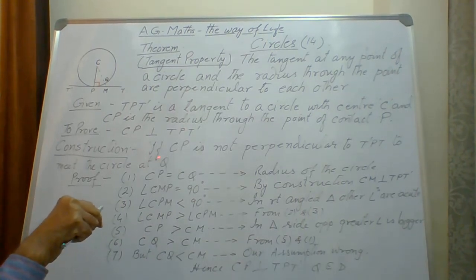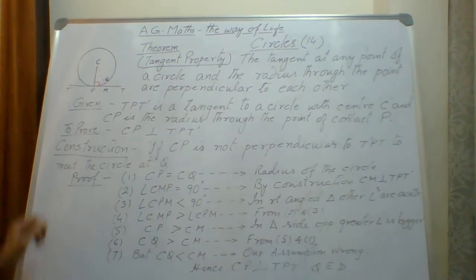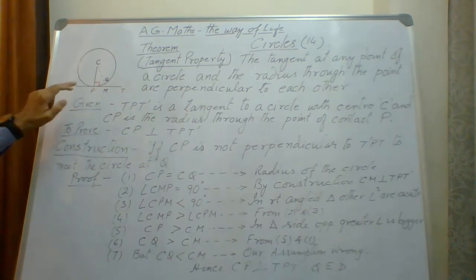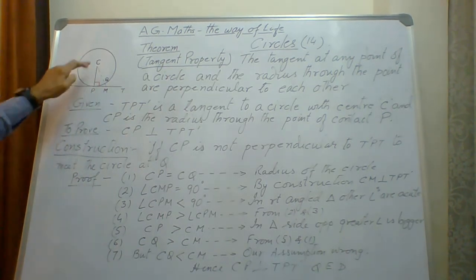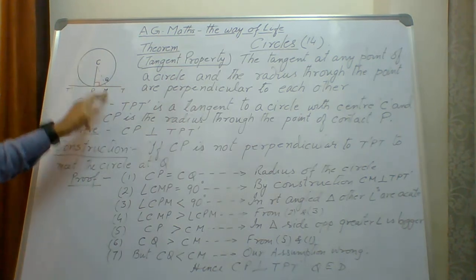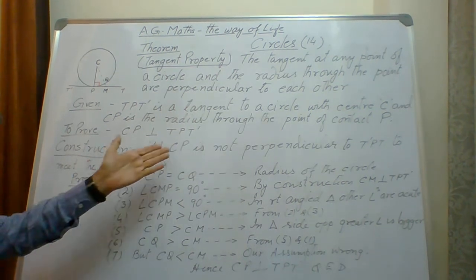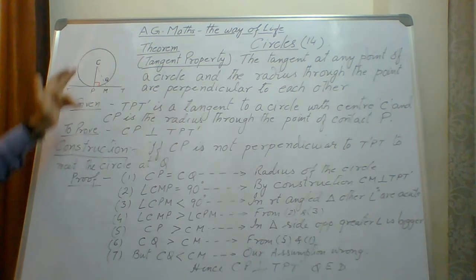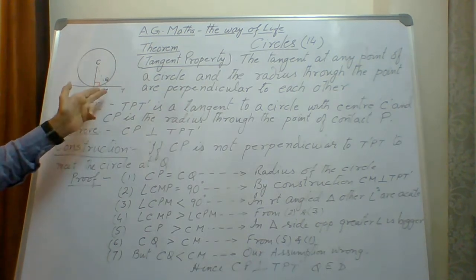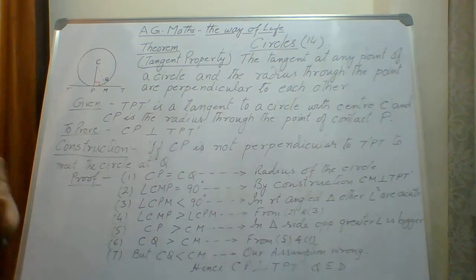Construction: we assume CP is not perpendicular to T P T dash. If this straight line is a tangent but is not perpendicular to CP, let CM be perpendicular to the line at the point M. I am contradicting what is required to be proved. We have assumed CP is not perpendicular, and CM is perpendicular to this line.